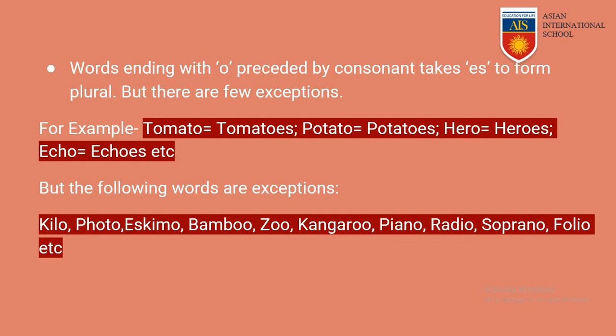Tomato, tomatoes. Potato, ending with o and has a consonant in front of it, so it would be potatoes. Hero, ending with o and has a consonant in front of it, so it would be heroes, with es. Echo, it has o at last but h is a consonant, so we shall add es when turning it to plural, so it should be echoes.